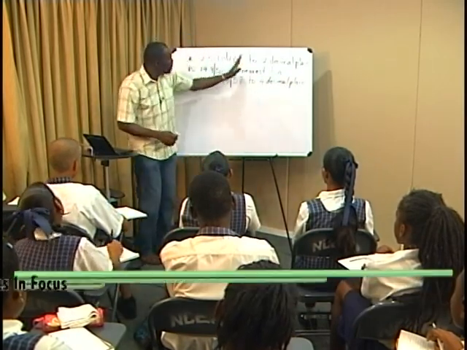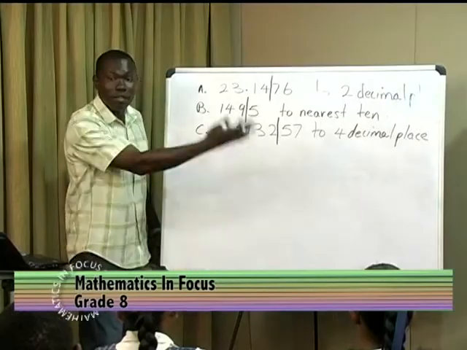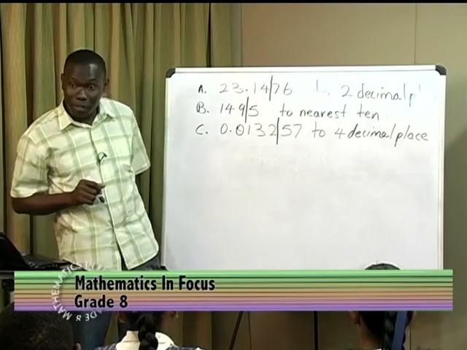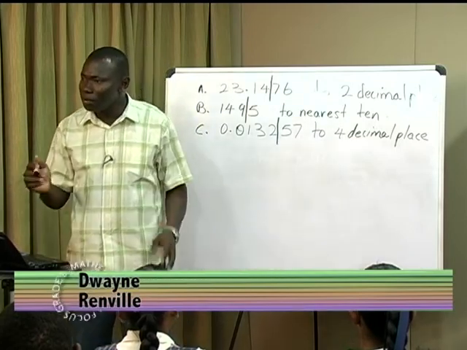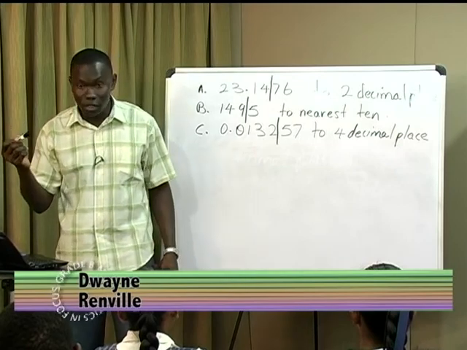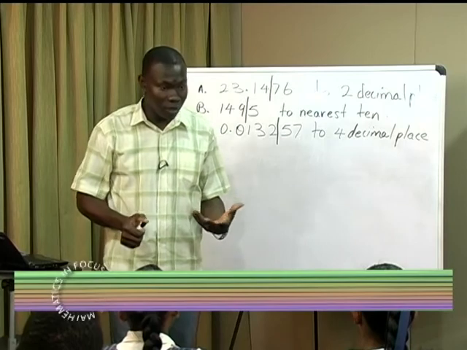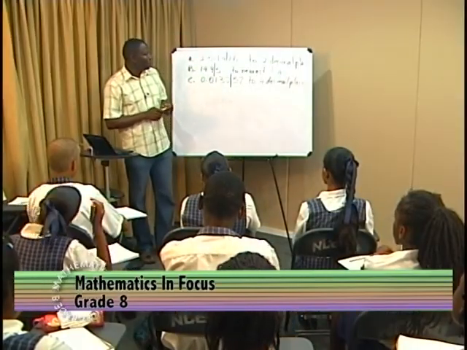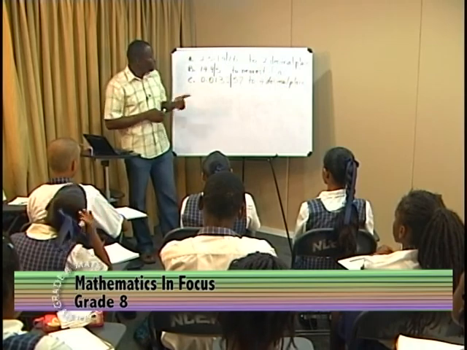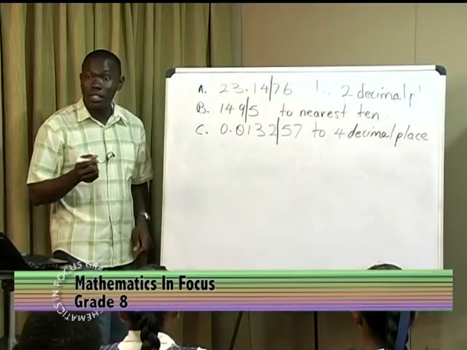So these numbers to the left of this line here, this is our border line, and these numbers to the left, we have to look back at them again to determine whether we could just discard them just like that, or whether there's anything about them that we can keep. So this is how we determine what we can keep and what we cannot keep. In approximating, the next step says we need to look at the digit immediately after the one that we desire.